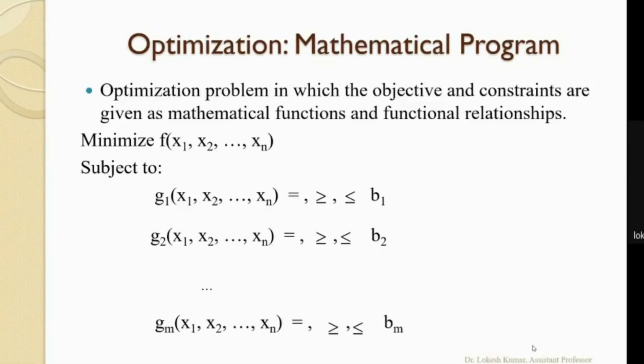And subject to these constraints g1, it may be equal to, greater than, or less than b1. Similarly, we have the constraints g2 up to gm. So this is a representation of the problem in mathematical language. This is a mathematical model of an optimization problem.